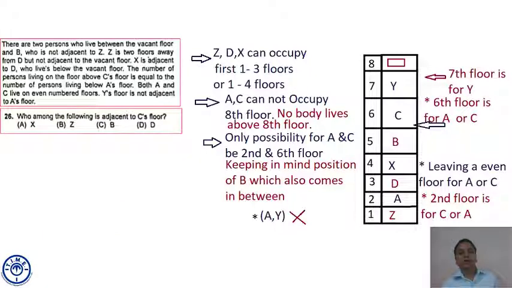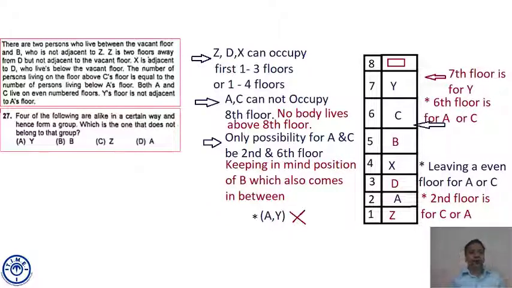Who among the following is adjacent to C's floor? Both B and Y are adjacent to C's floor, but in the options only B is mentioned. So who among the following is adjacent to C's floor? It's B. Option C.